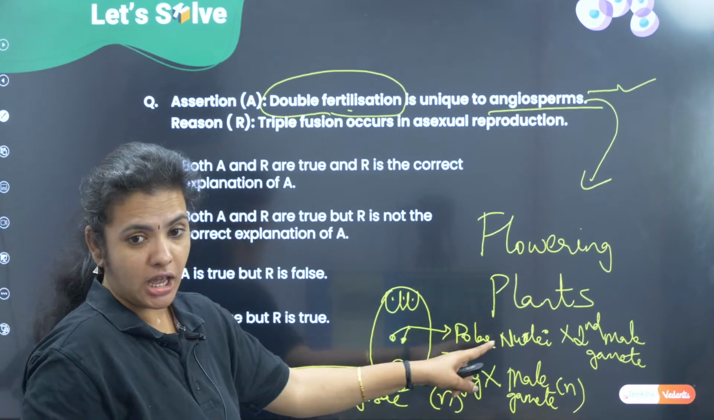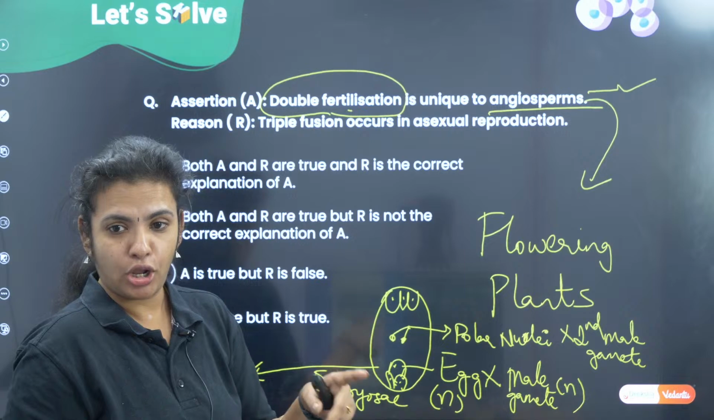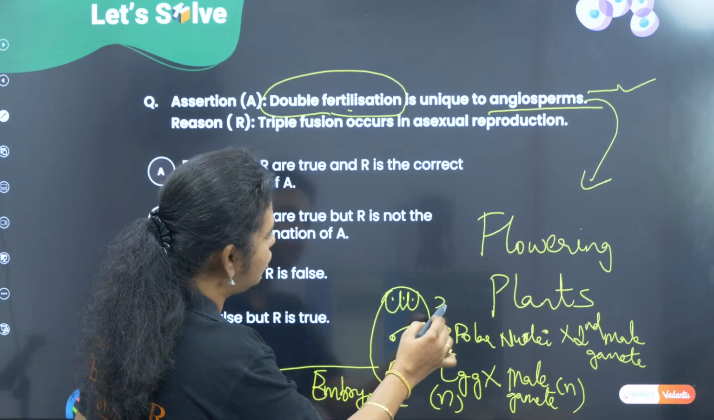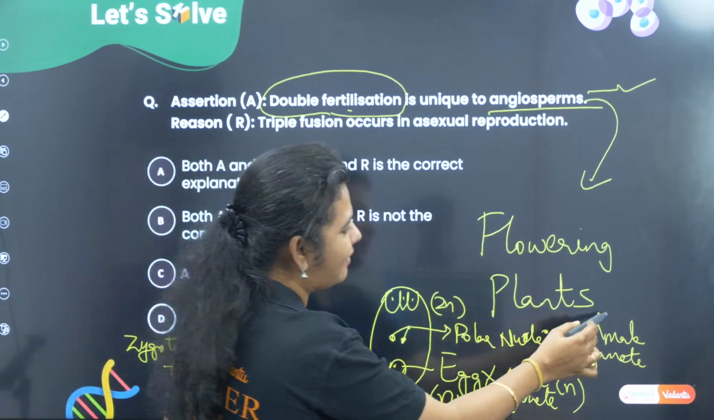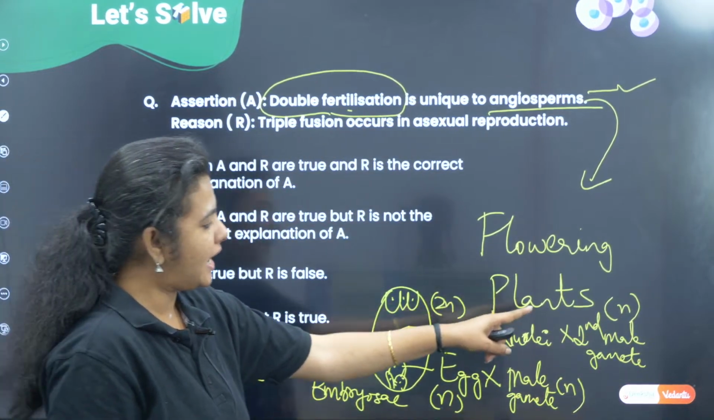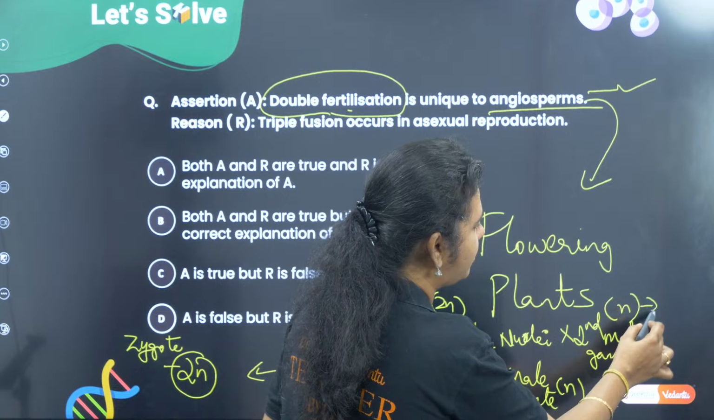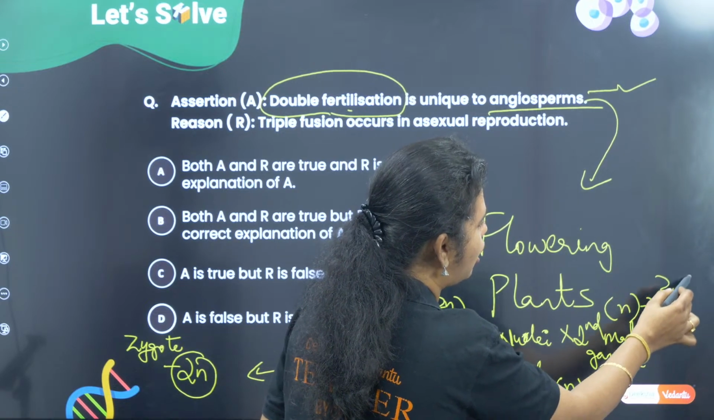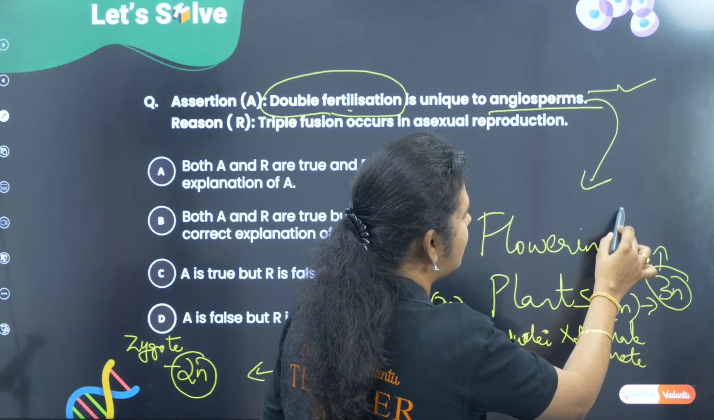Whereas here the polar nuclei are already diploid. Two nuclei are there, 2N, correct? So I have another male nucleus here, N. So 2N and N are going to fuse to give me a 3N, triploid structure. So this becomes the